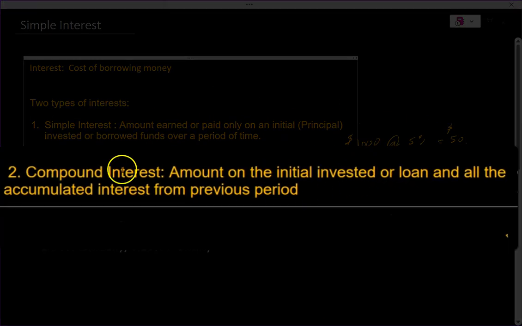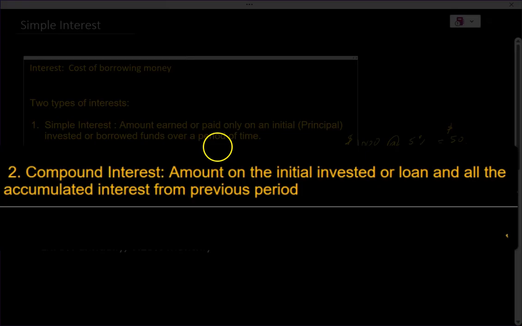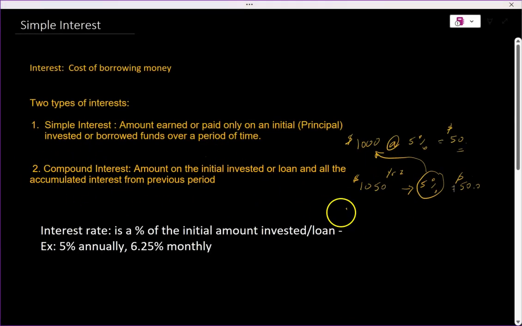Very straightforward. Compound interest, in contrast, is calculated on the initial investment or loan and all the accumulated interest from the previous periods on top of that. So that's the only difference between compound interest and simple interest: the concept of compounding means that you earn interest over interest on top of the original principal. We're not going to get into that too much in this lesson.